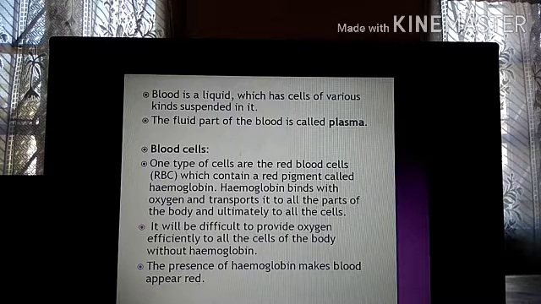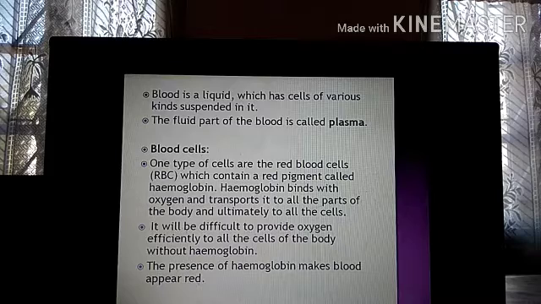So now, blood is a liquid which has cells of various kinds suspended in it. Now blood actually is a liquid. All of us know blood is a liquid, but do you know that in the blood there are many cells present? I think you may not know, because you cannot see any cell. Can you see? You can't see. Whenever you look at blood, it is just a liquid that comes out from your body. But you cannot see what is present inside the blood. This you can see only under the microscope.